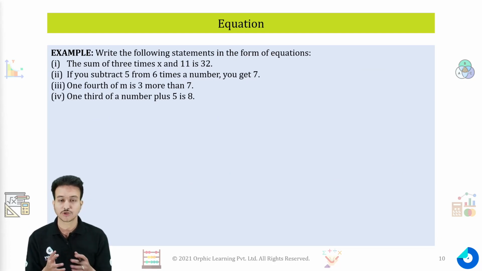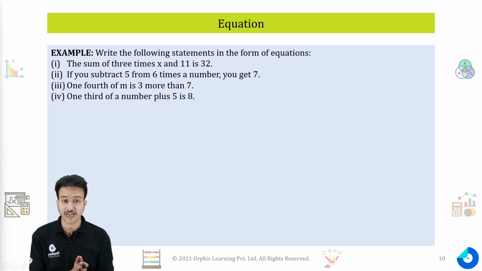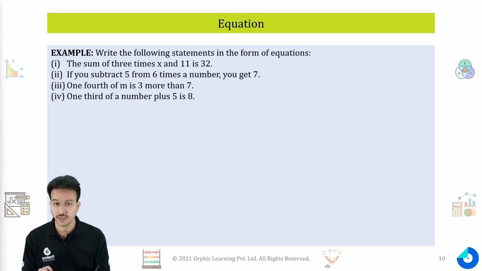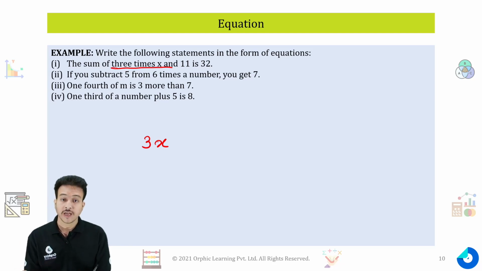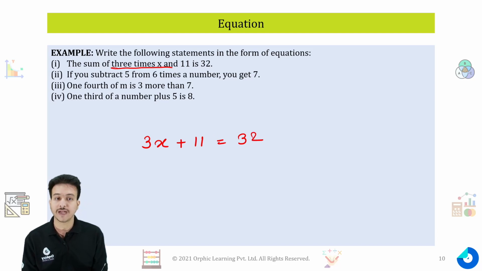Now let's solve some examples. Write the following statements in the form of an equation. First one: the sum of 3 times x and 11 is 32. Put your attention on 3 times x. So x is a number, 3 times of x will be 3x, and the sum of 3 times of x and 11, that means we have to add 11 in this. We will get our answer as 32. So 3x + 11 = 32 is the equation we form for the first one.